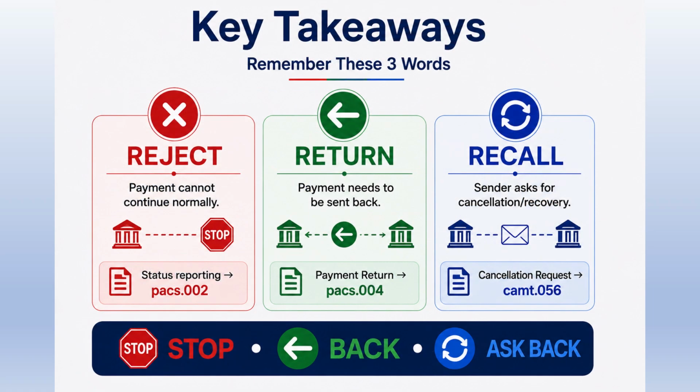Let's summarize. Reject: the payment instruction cannot continue normally. Think PAX.002 for status reporting in applicable flows. Return: the payment needs to be sent back. Think PAX.004, payment return. Recall: the sender asks for cancellation or recovery. Think CAMP.056, payment cancellation request. And here's your final memory trick. Reject equals stop. Return equals back. Recall equals ask back.